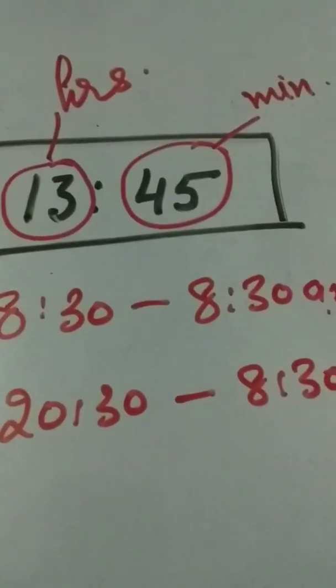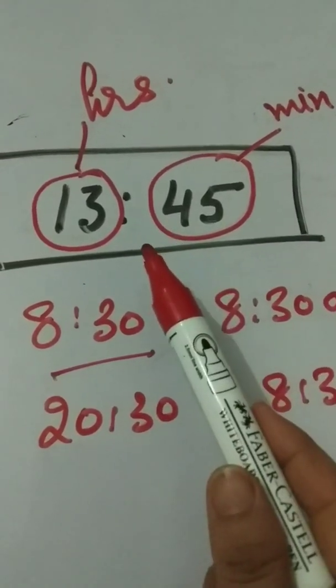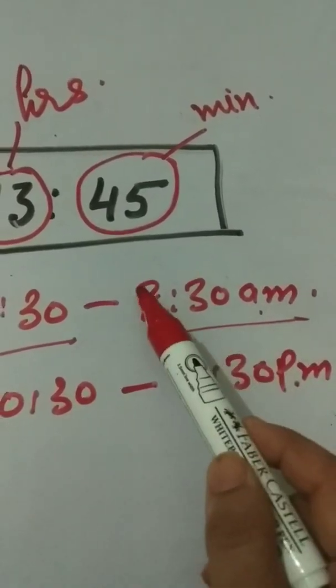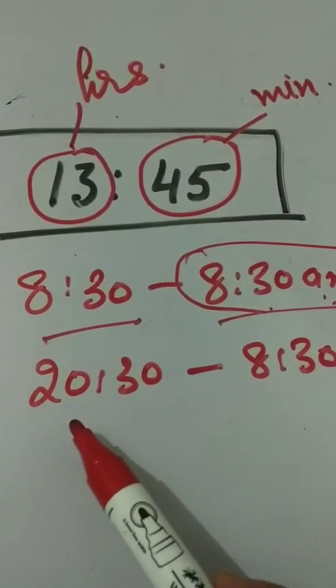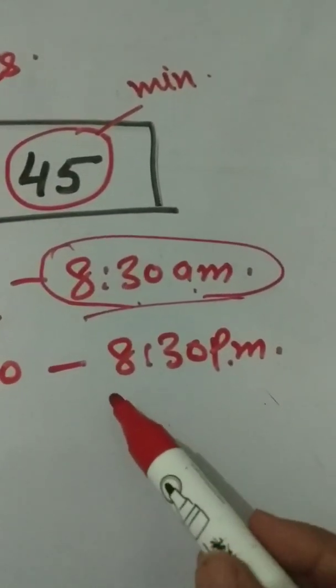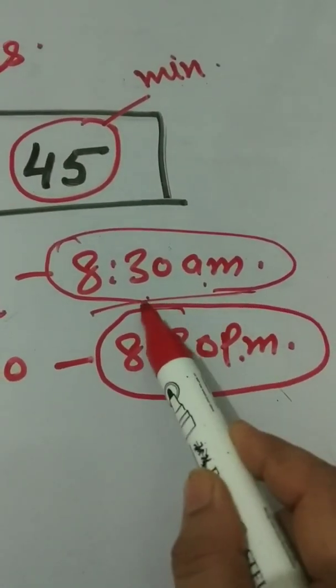For example, 8:30 in 24 hours clock means 8:30 a.m. 20 hours 30 minutes represents 8:30 p.m.